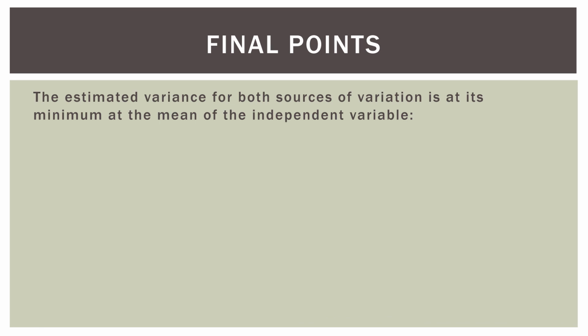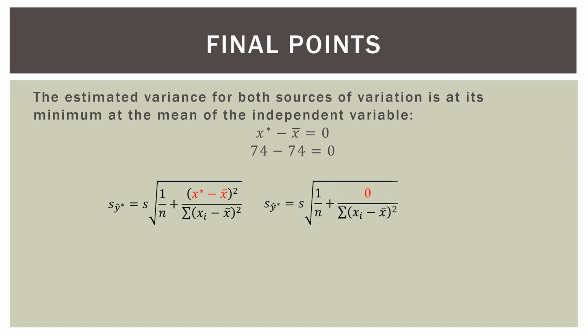So the estimated variance for both sources of variation is at a minimum at the mean of the independent variable. The mean of the independent variable in this case is 74. So if the meal we're interested in is $74, 74 minus 74 obviously is 0. So this whole equation gets minimized, or reduced to a smaller version. And therefore, the confidence interval and the prediction interval are both at their most narrow at the value of the mean of the independent variable, in this case $74, because they're intertwined.